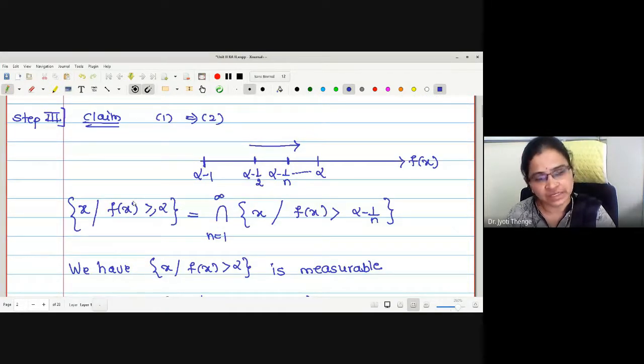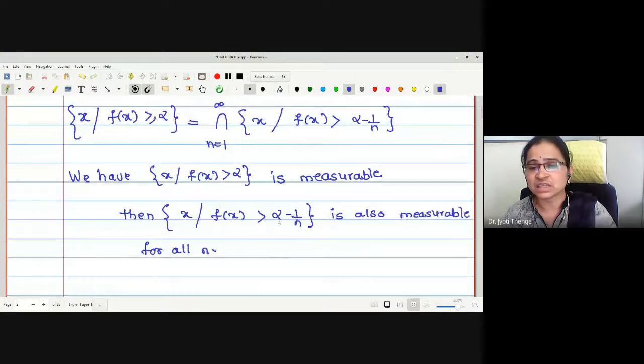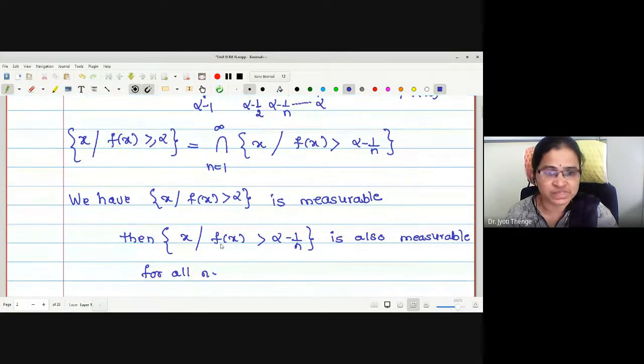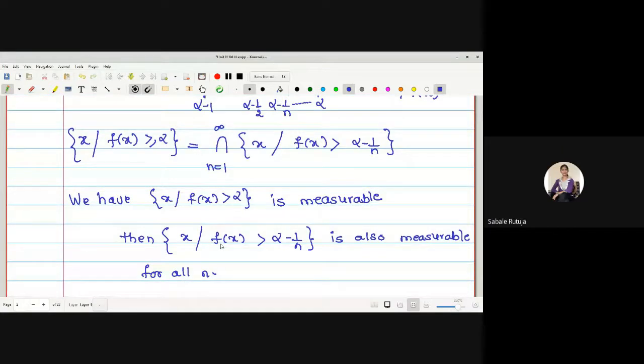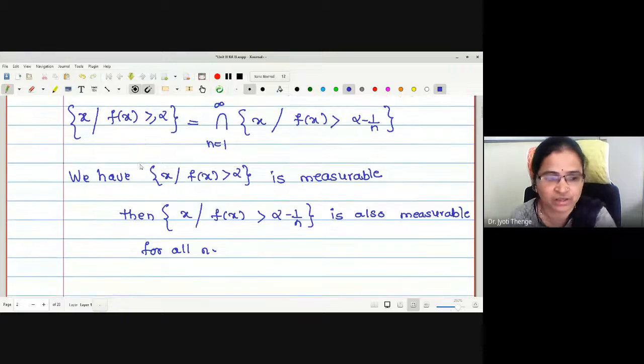Therefore, we have written this collection of x with f of x greater or equal to alpha as a countable intersection of collections of x such that f of x is strictly greater than alpha minus 1 by n. But now we are saying each such set is measurable. Therefore, what about a countable intersection of measurable sets? Measurable. Therefore, this left hand side is measurable. Okay.